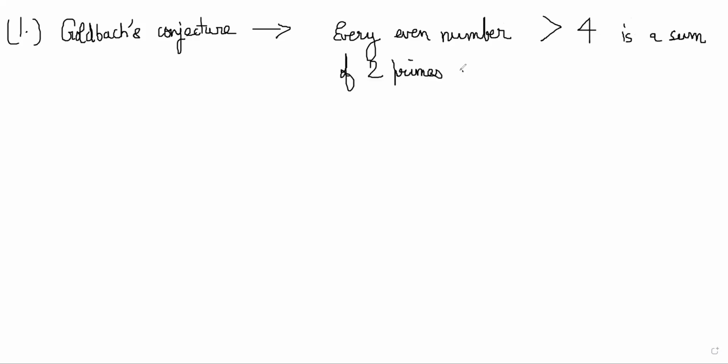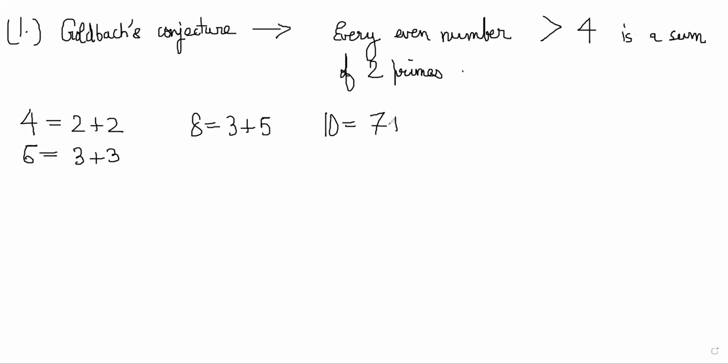So you can quickly see that it works out for small numbers. So 4 is equal to 2 plus 2, right? 6 is equal to 3 plus 3, correct? 8 is equal to 3 plus 5. 10 is equal to 7 plus 3. 12 is equal to 7 plus 5, right? Every even number you can do it. So 14 is equal to 11 plus 3, right?